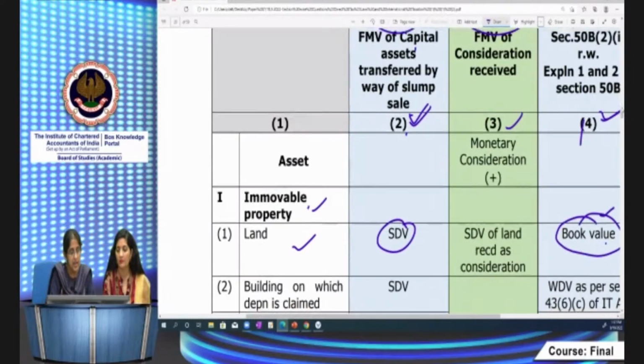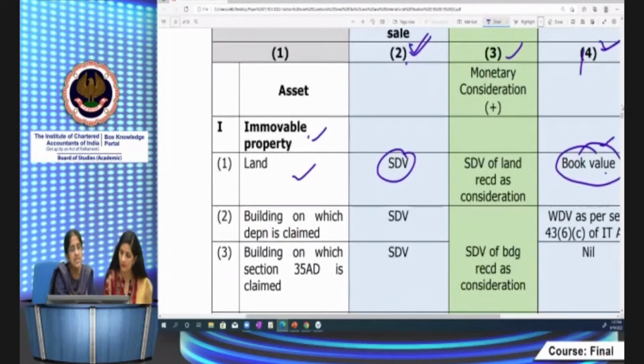Now, in immovable property, what else is there? Land is there. Land is stamp duty value for the purpose of full value of consideration. For the purpose of cost, it is book value. Then buildings. There can be two types. One is on which depreciation is claimed. One is on which section 35AD deduction is claimed for specified businesses. As far as full value of consideration is concerned, for both you have to take stamp duty value. It doesn't affect this.